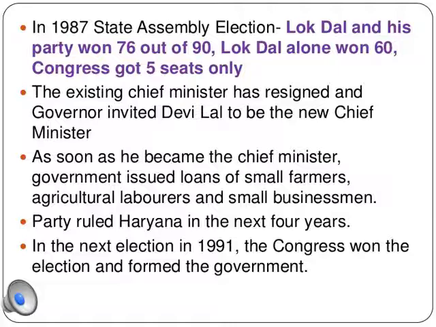Now, what exactly happened was that in 1987, in the state assembly elections, Devilal won a huge victory by winning 76 seats out of 90 seats. These seats were won by the Lokdal party, the party of Devilal. With a clear majority, the members of the State Legislative Assembly announced Devilal as their leader. He was sworn in as Chief Minister of Haryana and took charge. He did not waste any time in fulfilling the promises made to the people, providing loans to the farmers and the small businessmen.